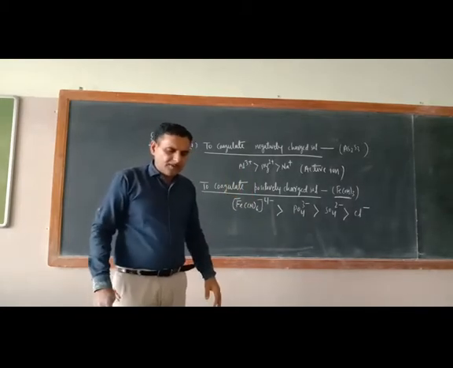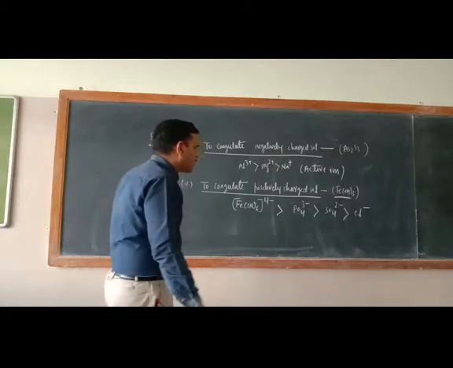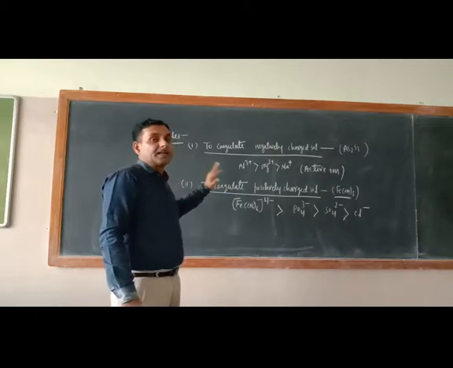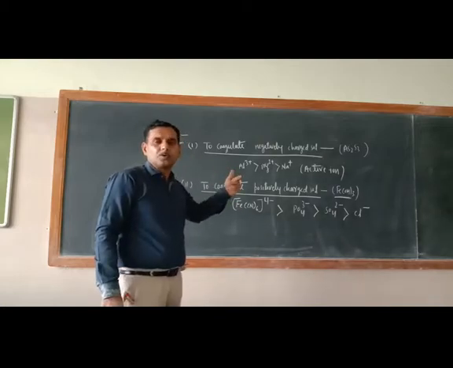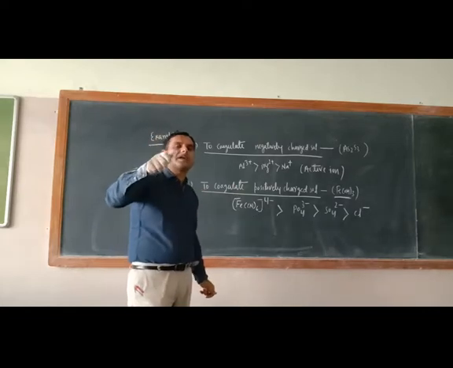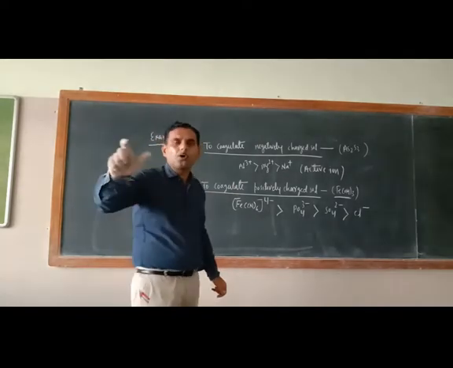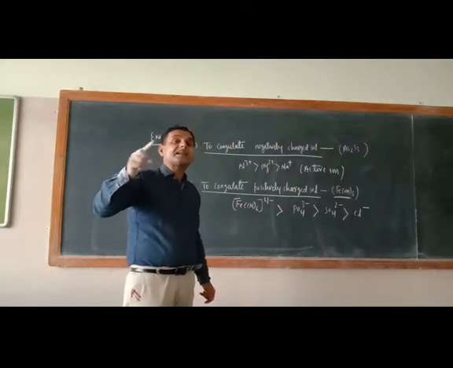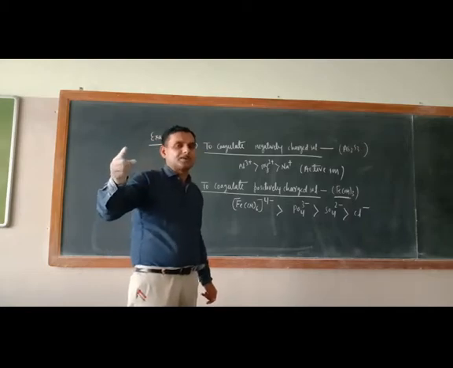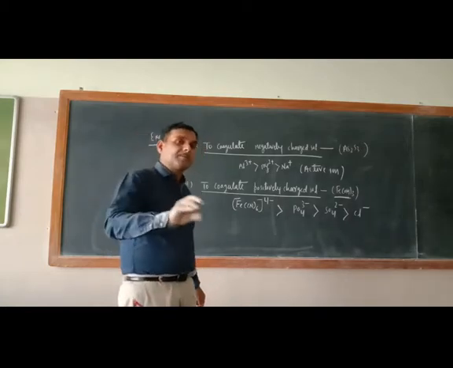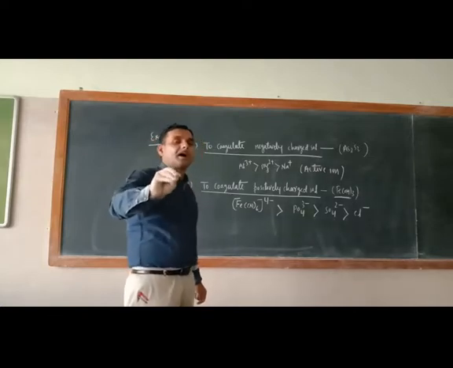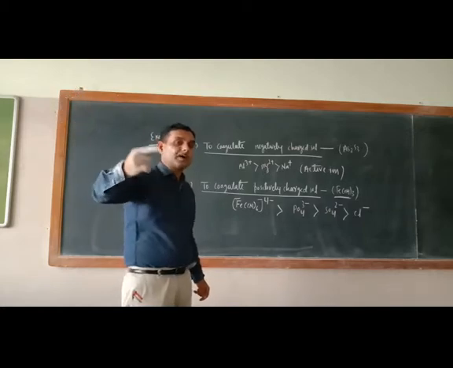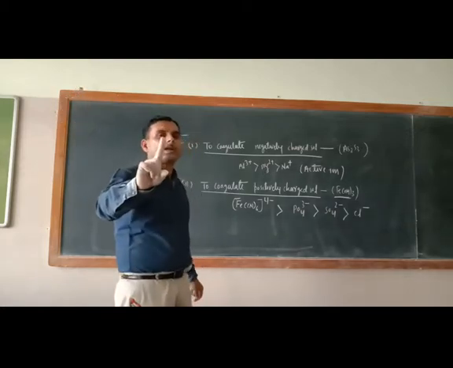Now next one is coagulation value or flocculation value. So this is coagulating power and that one is the coagulation value. Just see, what is the difference between coagulating power and coagulation value? In coagulation value, we should consider the amount. What is their amount? Means if the minimum amount of electrolyte can cause maximum amount of coagulation, that would be the best coagulating power ion.